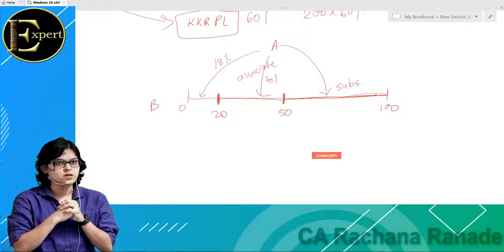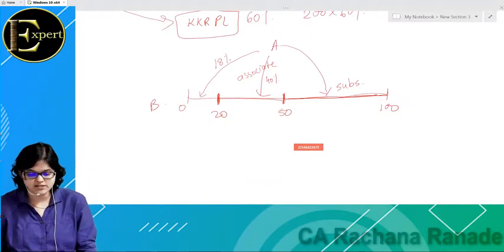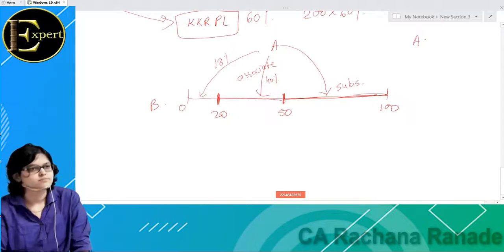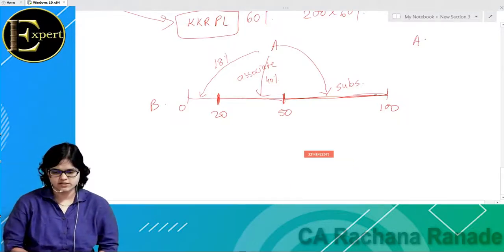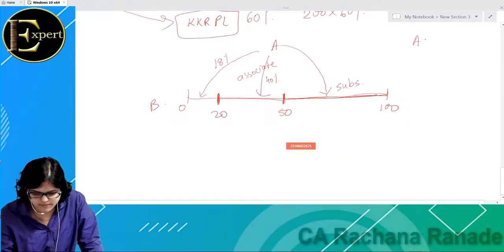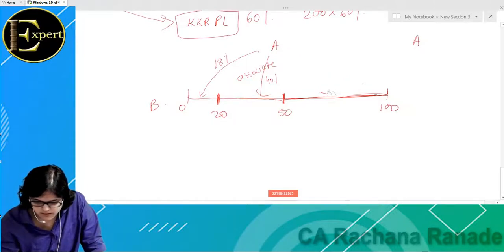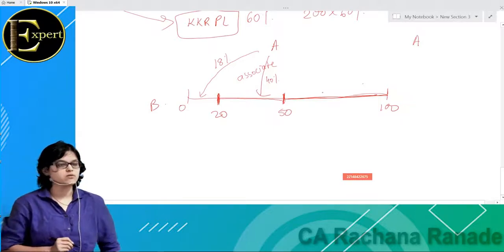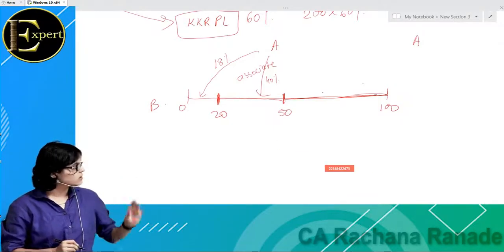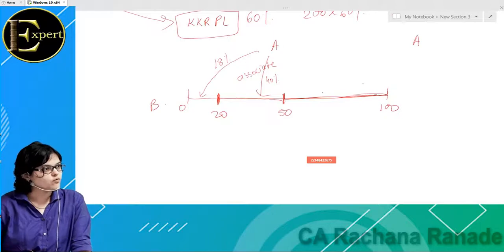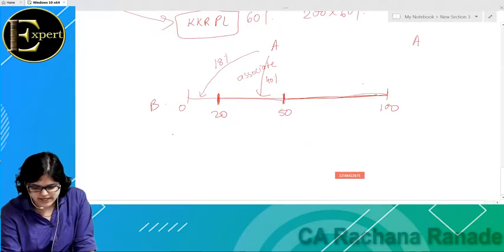I'll just have to take a slightly different example. So look, A is holding how much percentage in B now? It's written, right? A is holding how much in B? 40%. And assume that A is holding in C, so this is 0, 50 and 100 again, and A is holding in C 60%. So C is what?